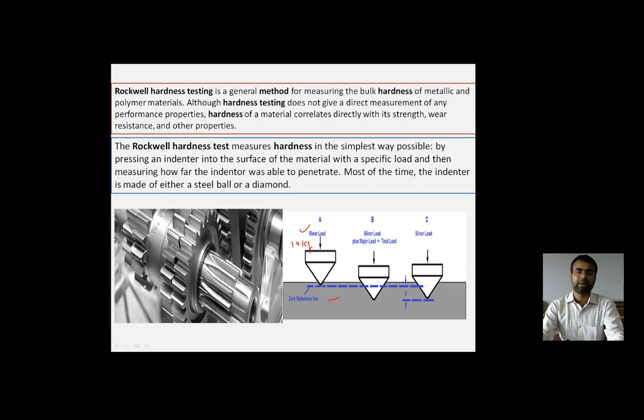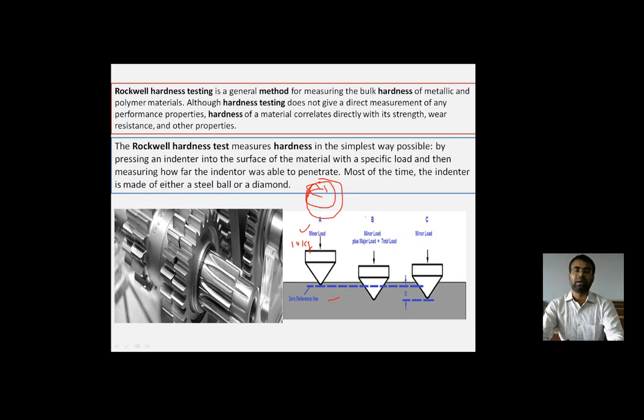When this point touches the material surface, the dial indicator needle will start moving and stick somewhere. Then we need to rotate the dial indicator to set it to 0, and then apply a major load.